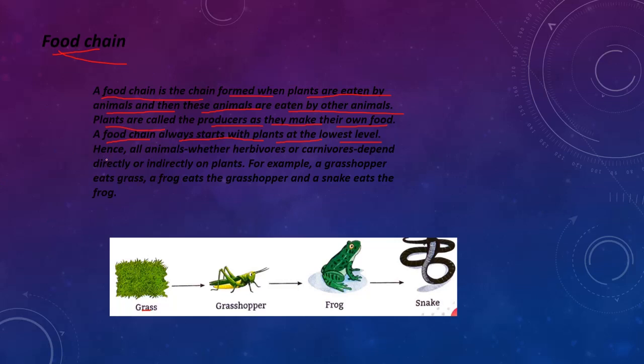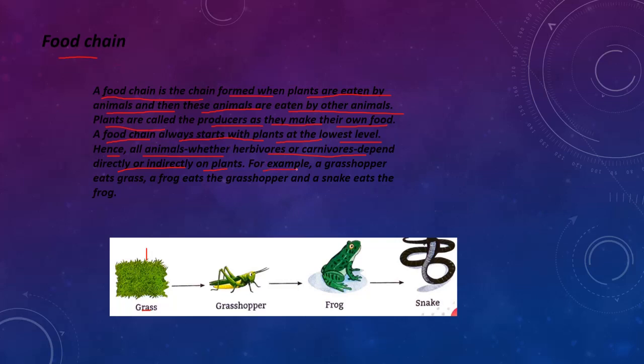Hence all animals, whether herbivorous or carnivorous, depend directly or indirectly on plants. Plants are the first object in the food chain.